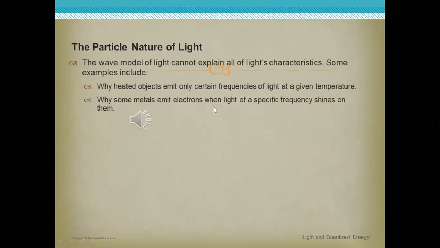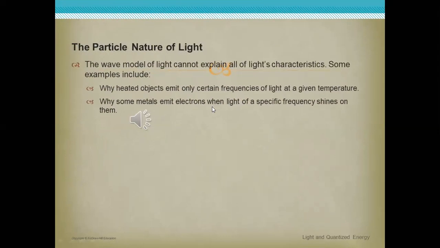Okay. After that, this is the particle nature of light. Listen, please. The particle nature of light. The wave model of light cannot explain all of the light's characteristics. Some examples include why heated objects emit only certain